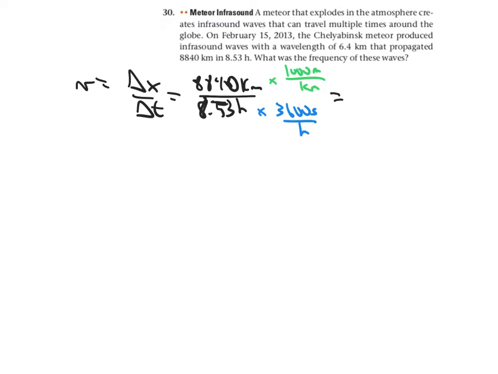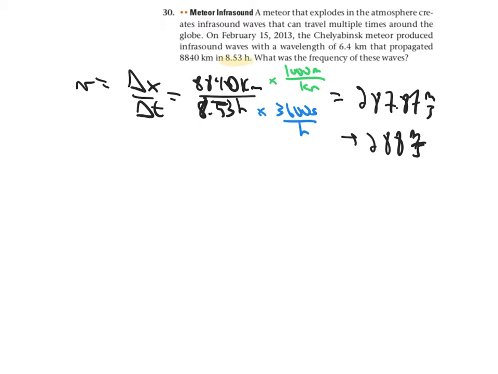And so we end up with a speed of 287.87 meters per second, which is really 288 meters per second based on our sig figs. All right, we only have, I guess, 3 sig figs right there.